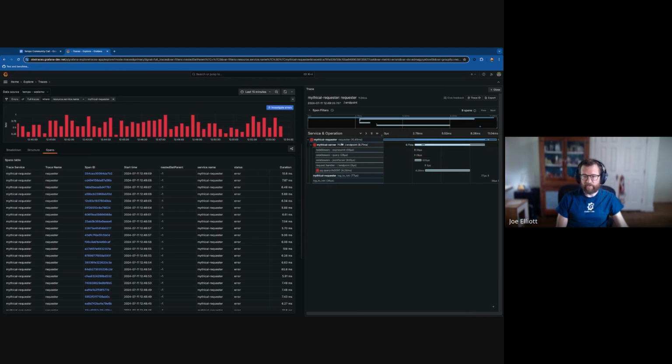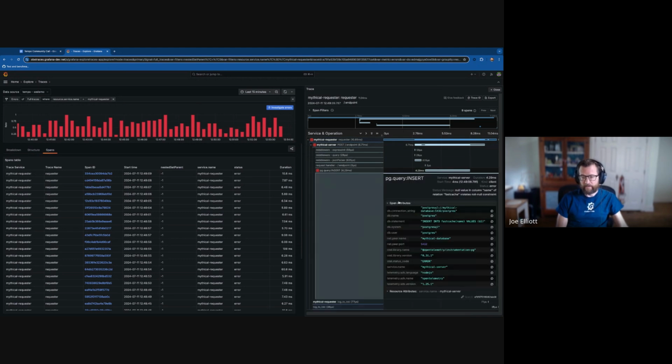Here's my requester like we saw. Here's my post endpoint like we saw. And here's my errors like we saw. So it's showing me the hierarchical relationships of the errors. So I can quickly identify from this root, dig down my tree a bit automatically for me, and I'll see, oh, maybe this database is having errors, or maybe that particular service or cache or disk or any of the million things that can go wrong in our services.